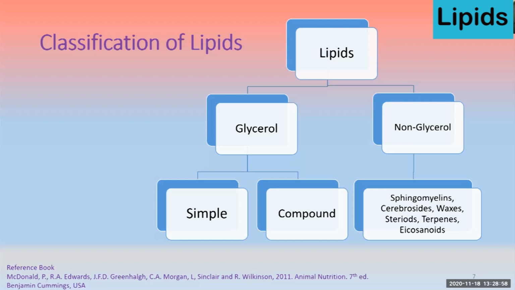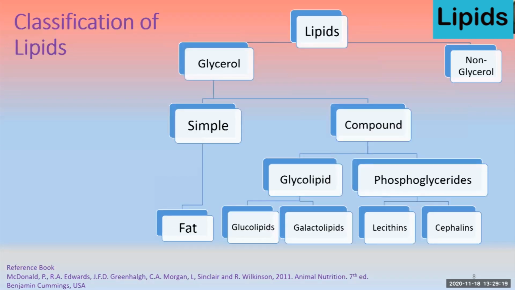Under the glycerol, there are two subclasses. One is known as simple lipids and the other one is known as compound lipids. Whereas under non-glycerol, there are sphingomyelins, cerebrosides, wax, steroids, terpenes, and icosanoids. These are the examples of non-glycerol. So under the glycerol, simple and compound.